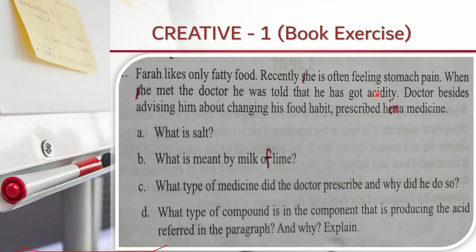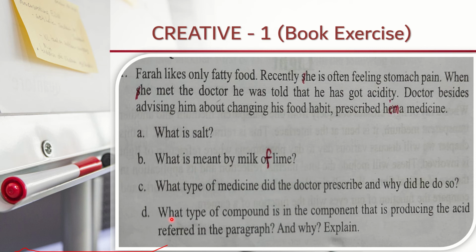So this acid is neutralized by a base, and the medicine antacid is mainly a suspension of magnesium hydroxide or aluminum hydroxide. So this base neutralizes the acid in our stomach. So the doctor prescribed antacid. And why is antacid prescribed by the doctor? Because antacid neutralizes the acid of our stomach. So you will write this question's answer elaborately.